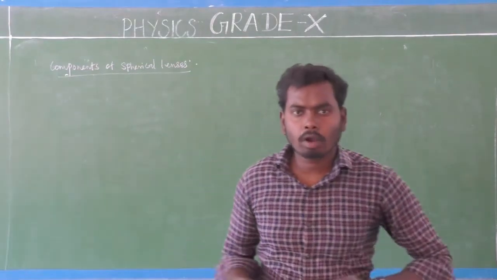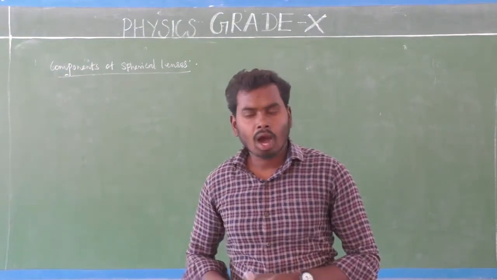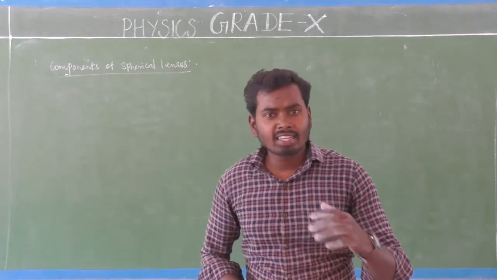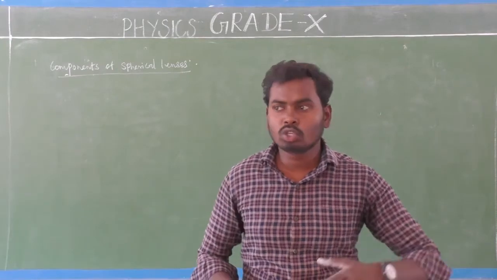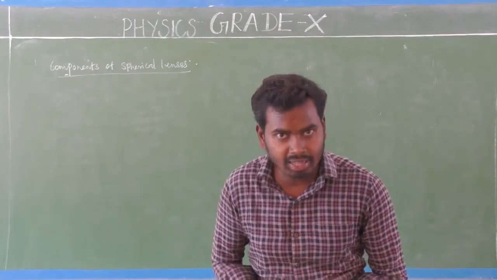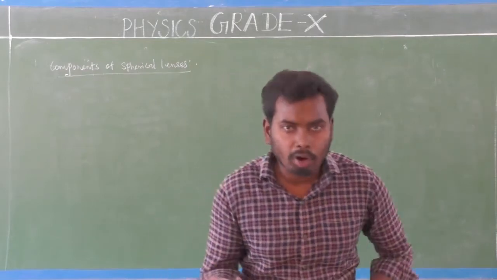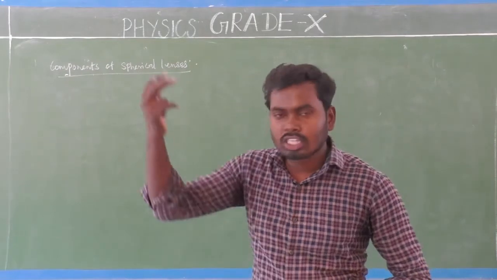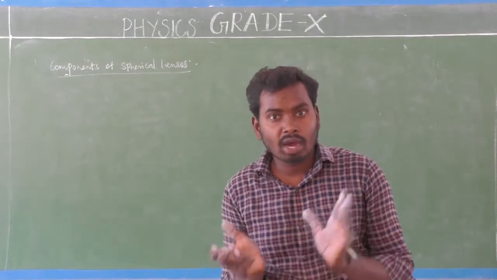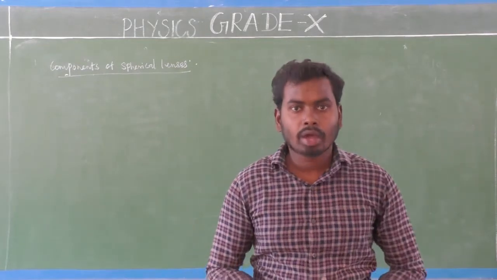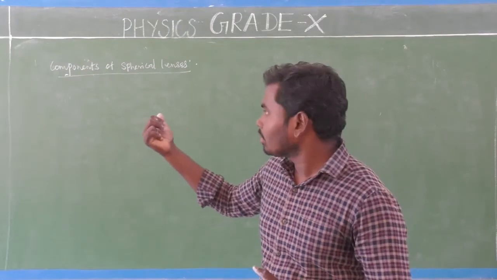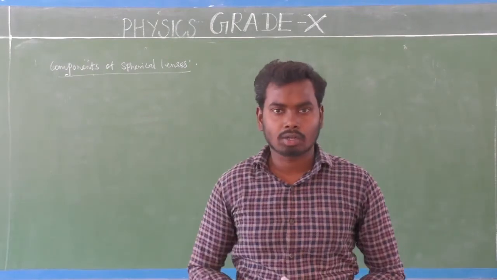First of all, what are components? Components means nothing but these spherical lenses have some important terms, which are used to make ray diagrams clearly. They all are called components. We will see one by one. Already we have seen the same type of concept in spherical mirrors. We are going to see it in the topic of spherical lenses also, isn't it?